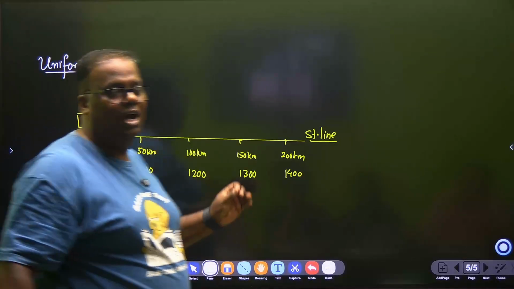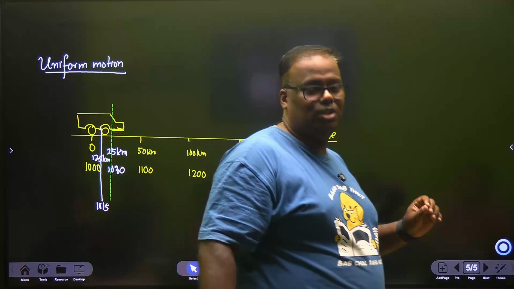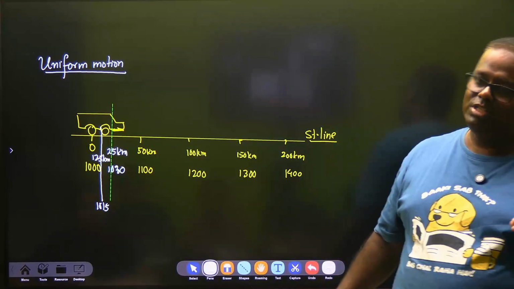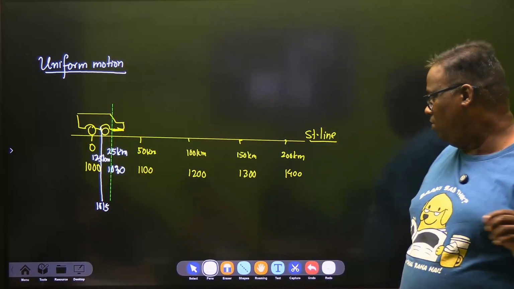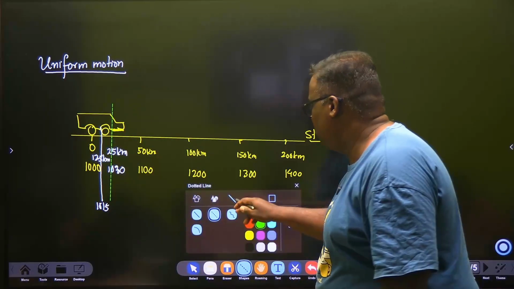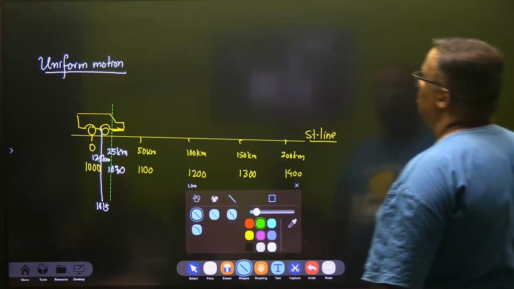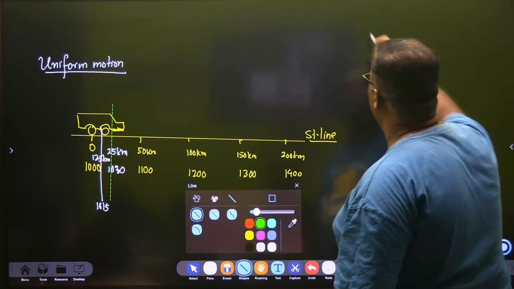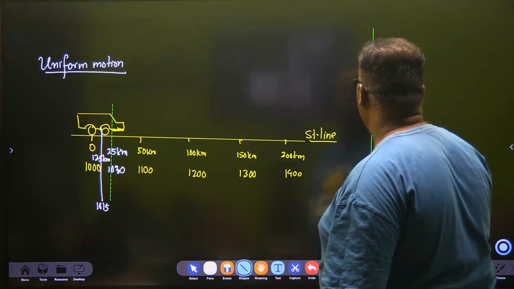Otherwise, this body is not in uniform motion. Are you understanding? A body is said to be in uniform motion if it travels equal distances over equal intervals of time, no matter how small the time intervals are. That line you should mention.